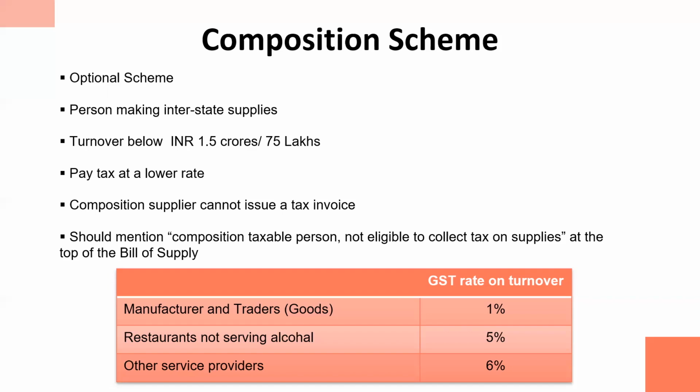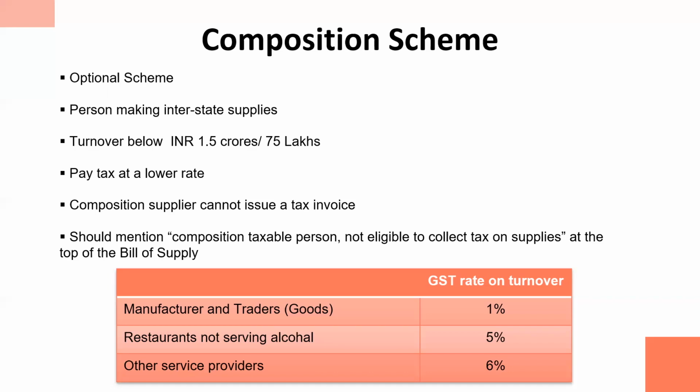They have to pay tax out of their own pocket at a very minimal rate of the turnover. Therefore, they have to issue a bill of supply instead of a tax invoice, and at the top of that bill of supply they have to mention: composition taxable person, not eligible to collect tax on the supplies.